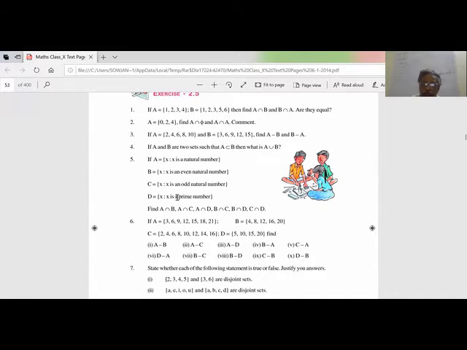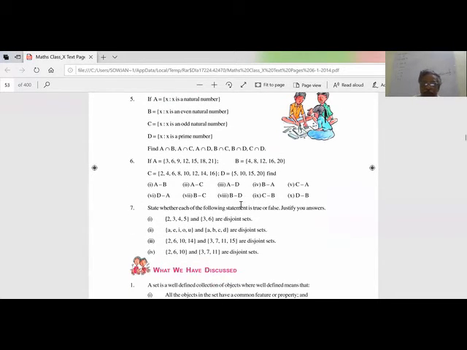Prime numbers start from 2, 3 like that. So here 1 will not be there, and 2 will not be there in the intersection. So it will start from 3, 5, 7, prime numbers starting from 3. We'll call it odd prime numbers. So 1 automatically gets deleted. Okay, now let us see.